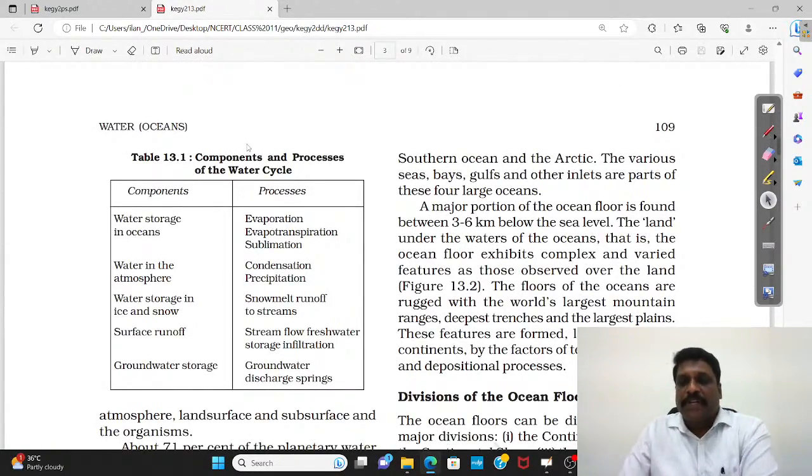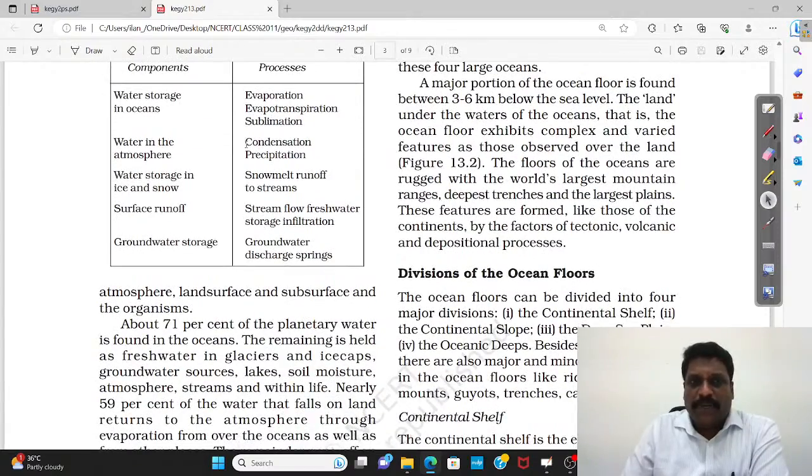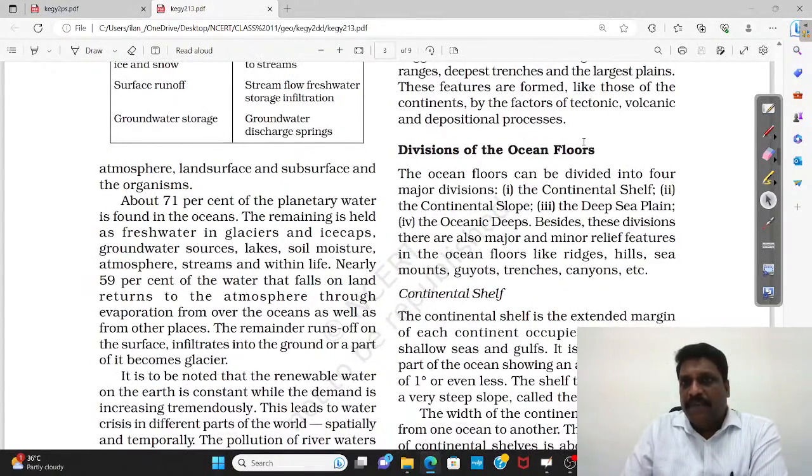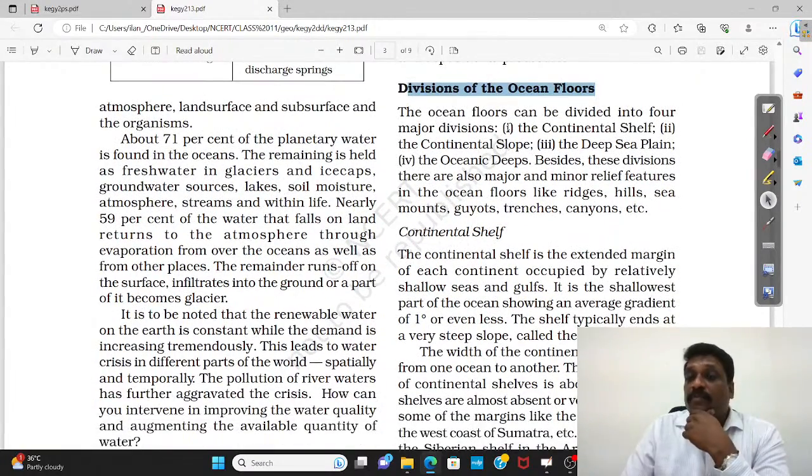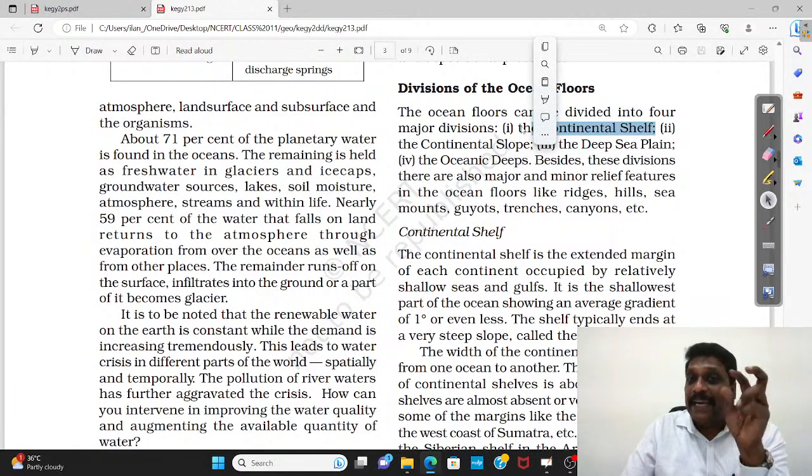The cycle between evaporation, condensation, and precipitation, you call them as what? Hydrological cycle. Now, see, the divisions of the ocean floor. So, the very important features of the ocean floor I have to study. For example, continental shelf. What is continental shelf? What exactly is the very important character of continental shelf?